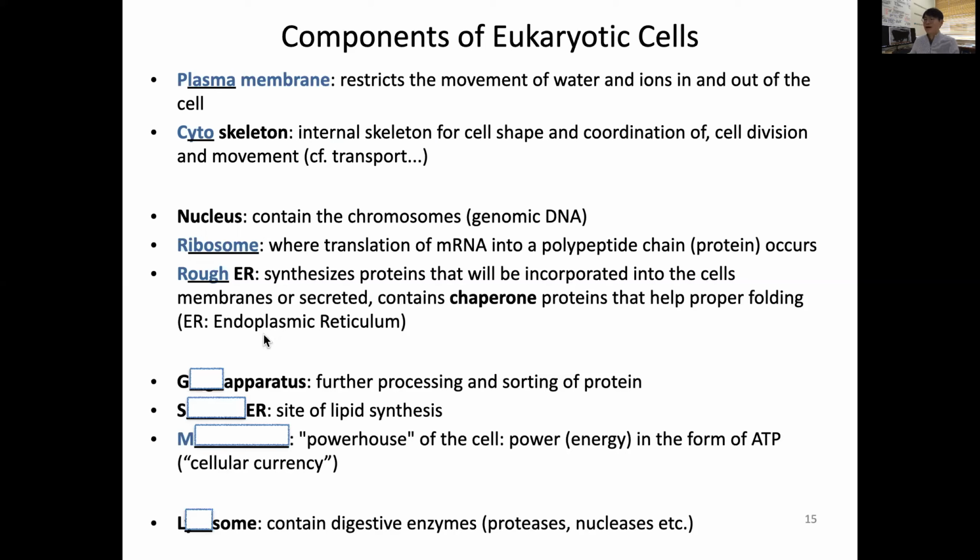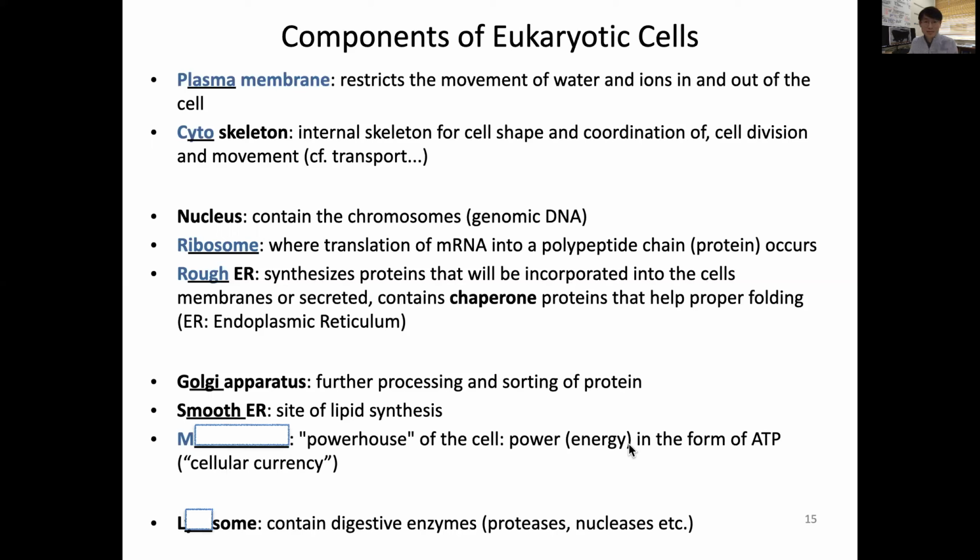Afterwards, further processing and sorting of protein happens at the Golgi apparatus. And because there's rough, there's going to be a smooth ER. The difference is smooth ER is the site of lipid synthesis. And many of the functions need energy. So the powerhouse of the cell, that cellular currency, is in the form of ATP, adenosine triphosphate.